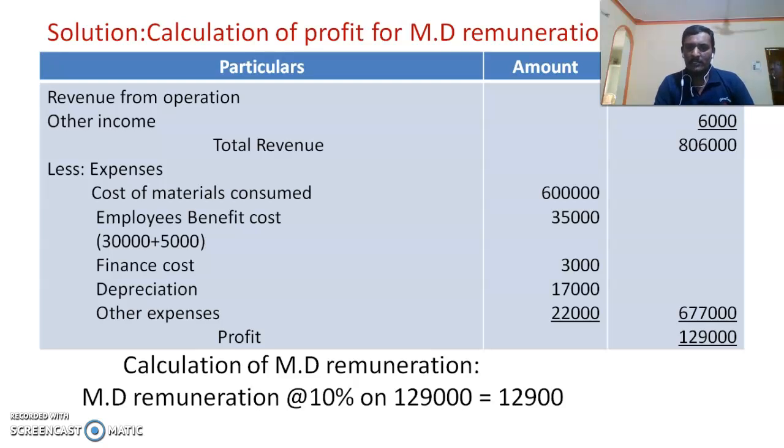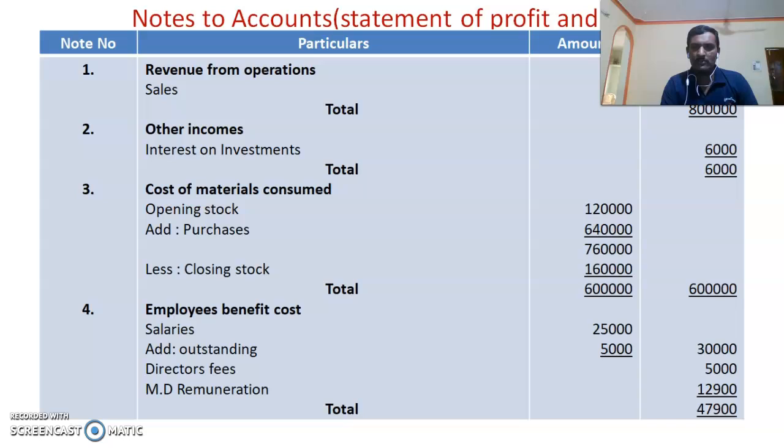That is, the profit available for calculating MD remuneration is 1,29,000. Then on that, in the adjustment they have provided the information, charge 10% as the MD remuneration. So it will become 12,900. And as far as the MD remuneration is concerned, that is to be taken under note number 4 here as MD remuneration 12,900, then the total will be complete.